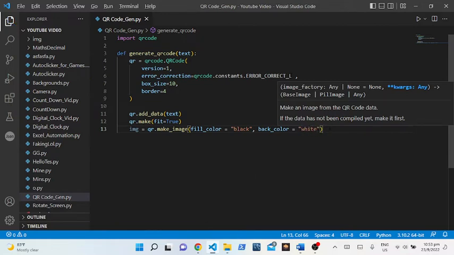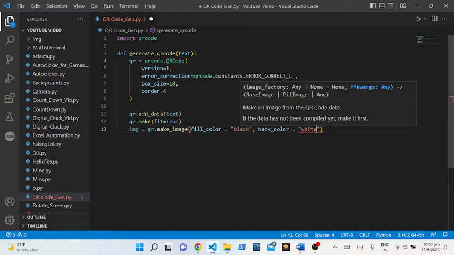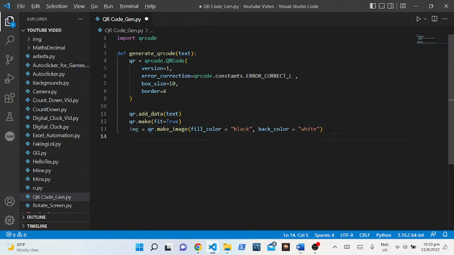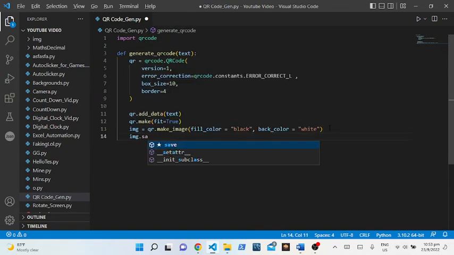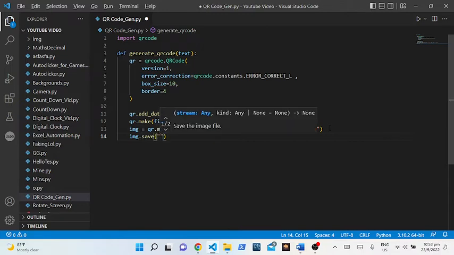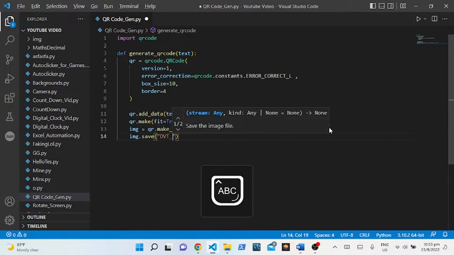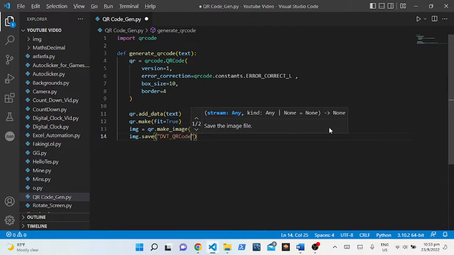And then we have our main QR code generated. After you're done with this, you can just put img.save. We have to save the image. You can put any name you want, but I'm going to put dvt_qr_code.png.